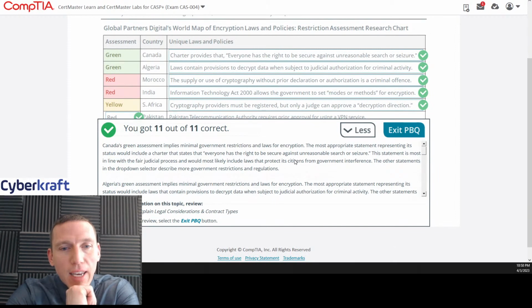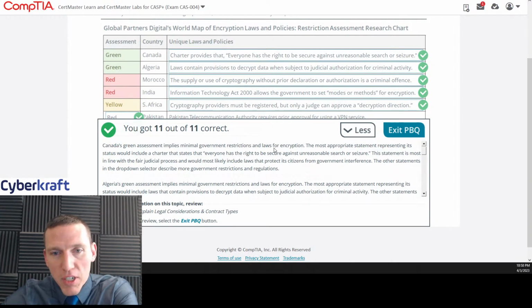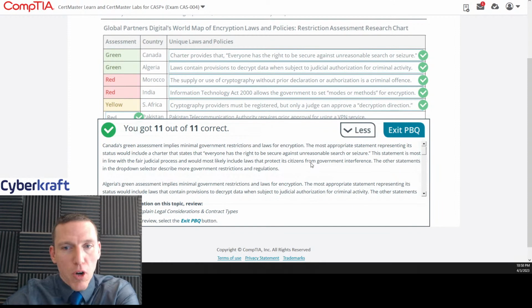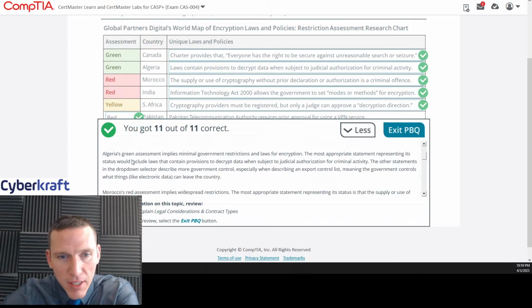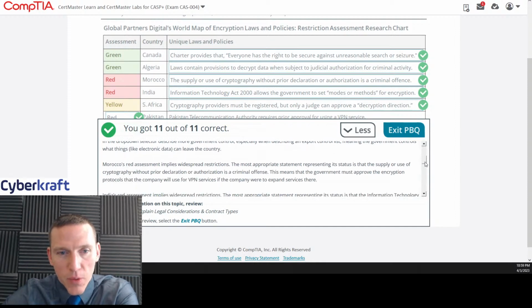Okay. Canada's green assessment implies minimal government restrictions and laws for encryption. The most appropriate statement representing its status would include a charter that states that everyone has a right to be secure against unreasonable search and seizures. Yep, we know that just from our knowledge of Canadian law. Algeria's green assessment implies minimal government restrictions and laws for encryption. The appropriate statement representing its status would include laws that contain provisions to decrypt data when subject to judicial authorization for criminal activity. Okay, I'm not going to read all of these. I'll let you pause this if you want to read these.